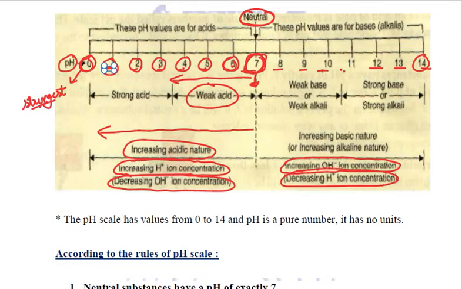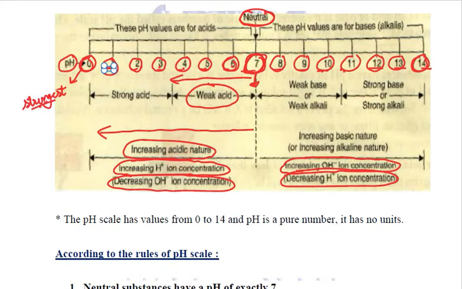And since pH is inversely proportional to hydrogen ion concentration, if the hydrogen ion concentration is decreasing, the pH value will keep on increasing as we add more and more base to it.